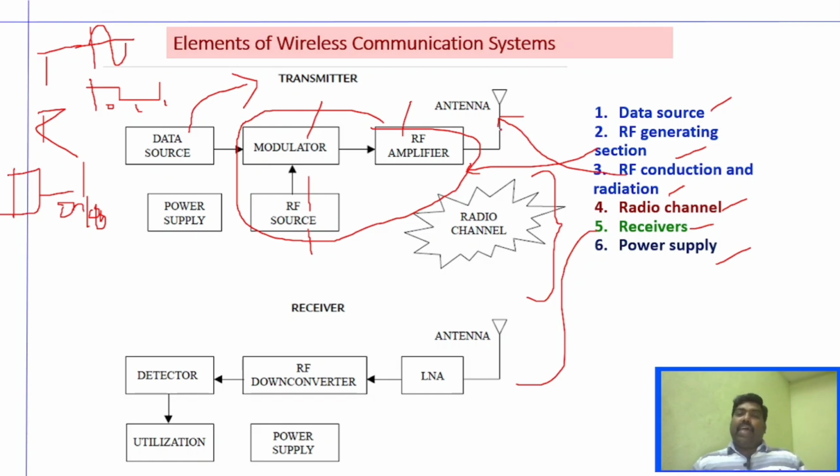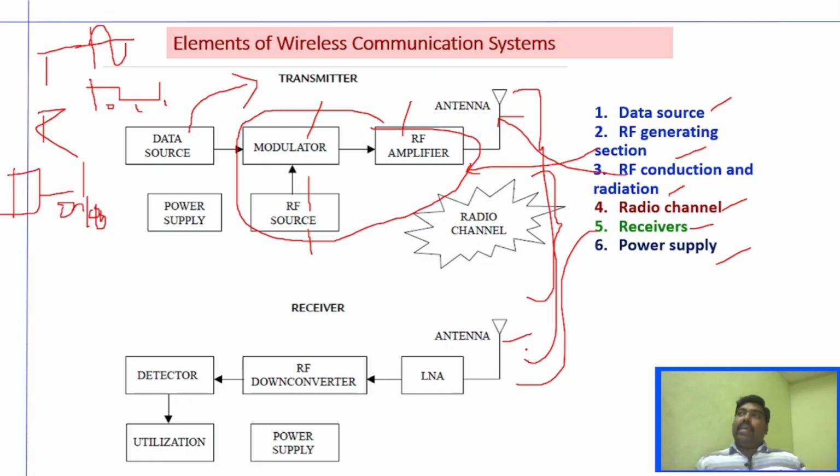This is about the RF section, and once it is ready to transmit, we go for RF conduction and radiation, where the antenna plays a very vital role. The antenna transmits those RF waves, it radiates that RF signal, and at the receiving side, that signal will be received by the antenna, where the air is acting as the communication medium here. The transmitted signal travels through the radio channel, the air, and is received by the receiver antenna.